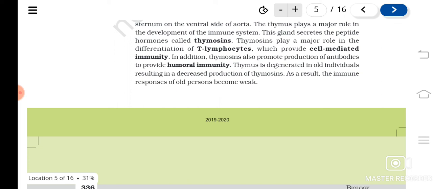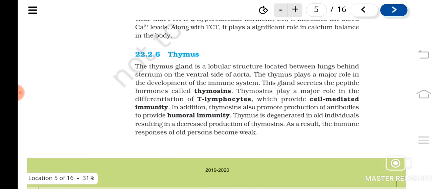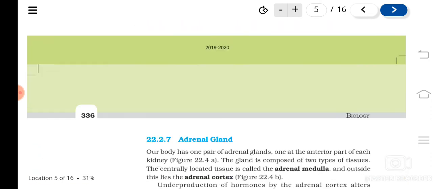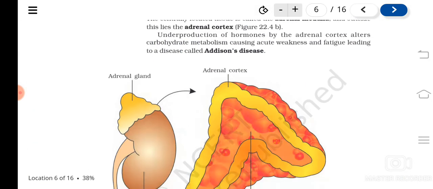Children have a little more resistance because of this kind of gland. As we grow old, and as the sex hormones become active during adolescence, its function slowly diminishes, understood? So the thymus gland is active mainly in children.